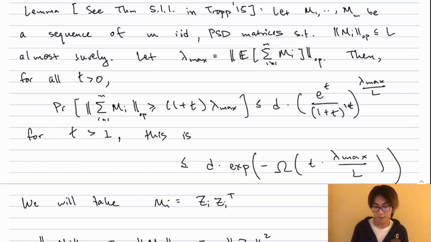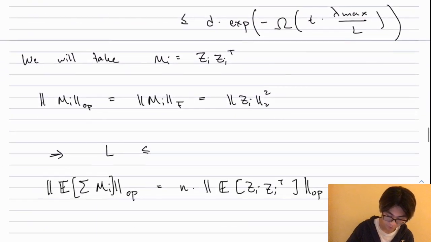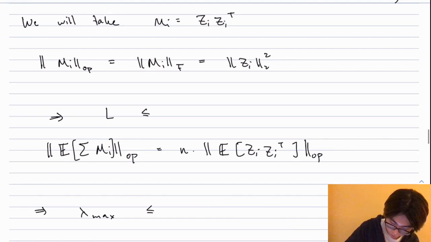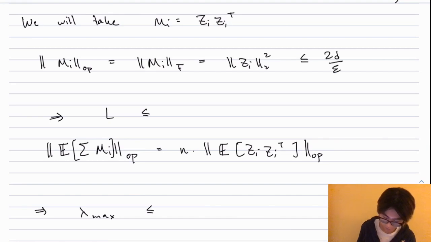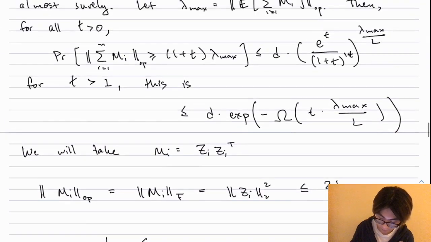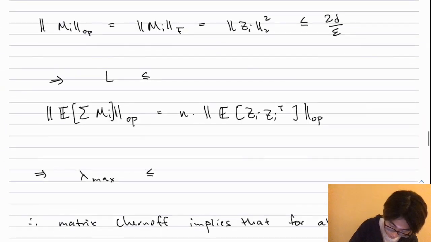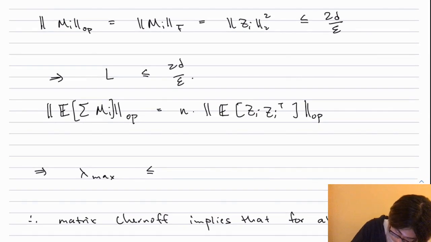The reason this truncation is useful is that now the M_i's have bounded operator norm, or spectral norm. Particularly, the spectral norm of M_i is just the L2 norm of z_i squared. And by the construction of the z_i's, this is at most 2d over epsilon, which implies that the L in this lemma statement can be taken to be 2d over epsilon.